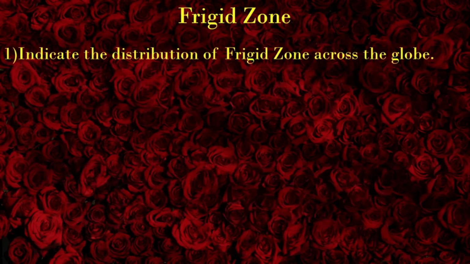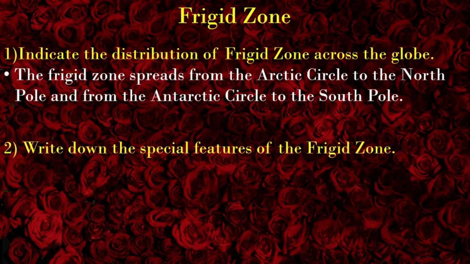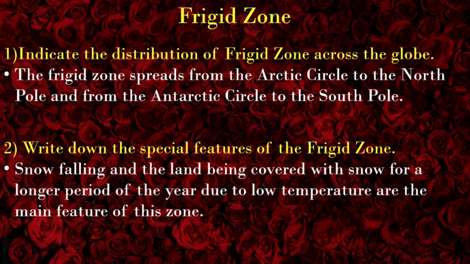Frigid zone. Indicate the distribution of frigid zone across the globe. The frigid zone spreads from the Arctic Circle to the North Pole and from the Antarctic Circle to the South Pole. Write down the special features of the frigid zone. The snow falling and the land being covered with snow for a longer period of the year due to low temperature are the main feature of this zone.